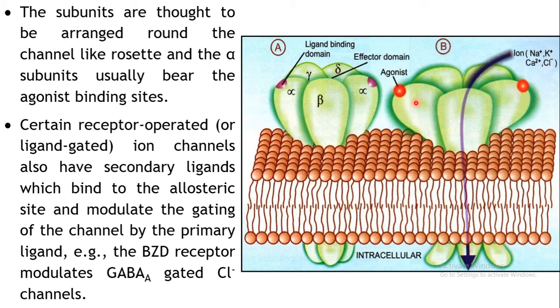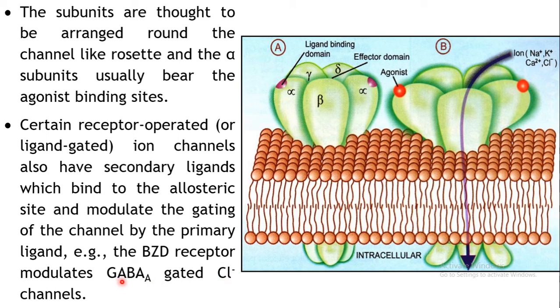Apart from this, there are certain types of ion channels which have secondary ligands. They can also bind to your receptor and modulate the opening of the channel. Say for example, the BZD receptor is actually a chloride channel. A BZD binding site is there, and a GABA binding site is also there. So the GABA, which is a transmitter, can also modulate the opening of this channel.